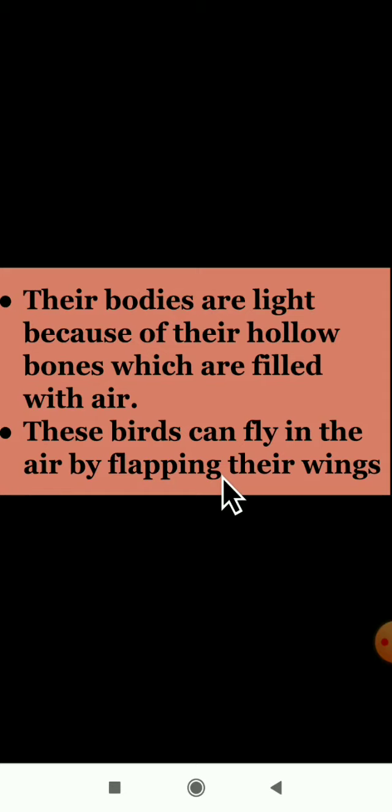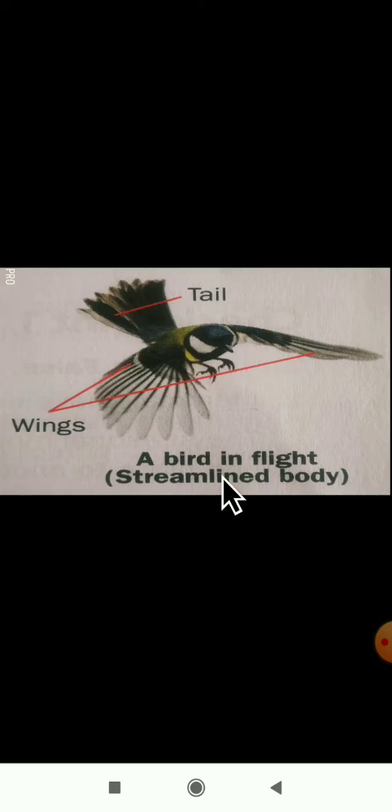Why are the bones of birds light? Why are the bodies of birds light? Because of the hollow bones. Because of the hollow bones, the bodies of birds are light in weight. Okay, I hope you understood these points here.